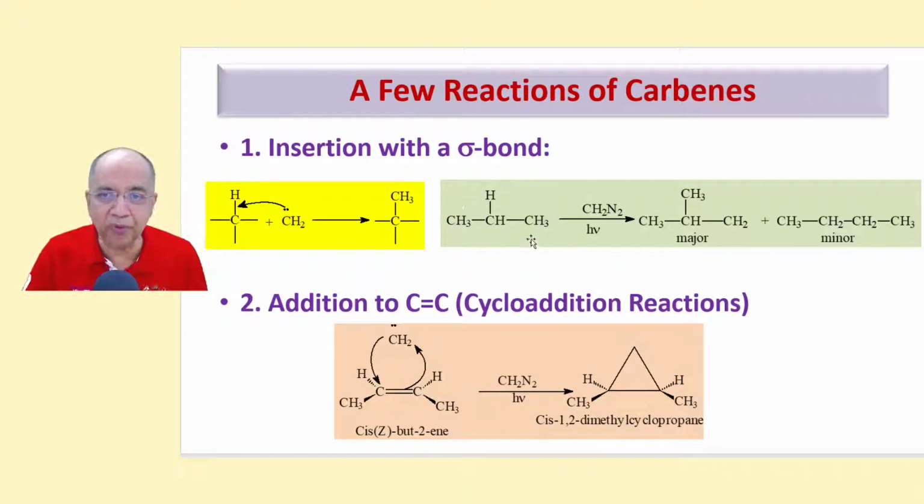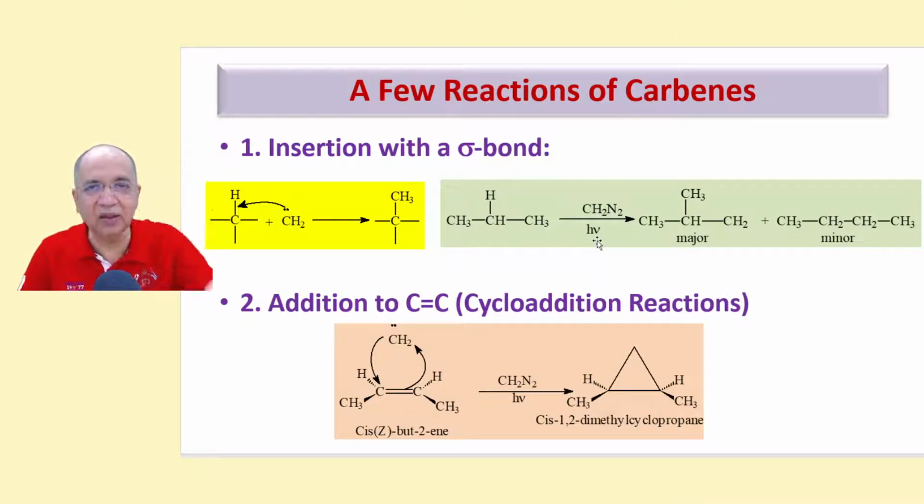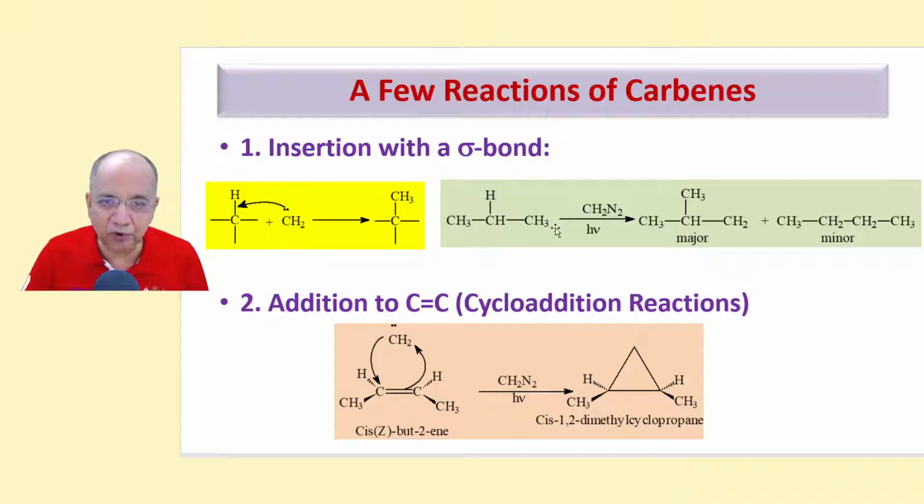I have shown you one example where you have propane and you mix it with diazomethane and irradiate, apply sunlight. Then methylene carbene will be formed from diazomethane, as I have shown before, and preferably it will be inserted in the middle carbon, which is the 2-degree carbon, and form CH3. So a branched alkane, isobutane, is the major product, but in some small amount the insertion will occur between CH2 and H, so that there will be another CH3 here. So this is the minor product, n-butane.